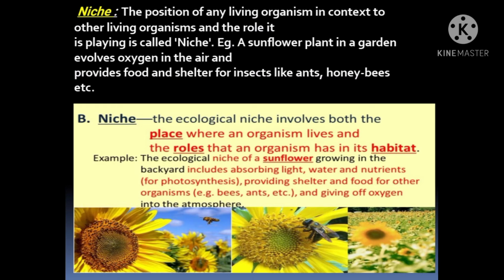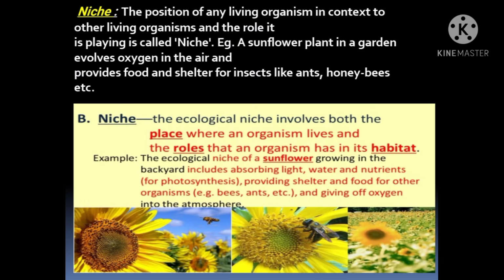Now, what is niche? The position of any living organism in context to other living organisms and the role it is playing is called niche. Students, I'll give you an example, with the help of which you will understand. Example: a sunflower plant in a garden evolves oxygen in the air and provides food and shelter for insects like ants, honeybees, etc. So, what is the meaning of niche? How the sunflower is growing and what all things it is doing for the ecosystem.